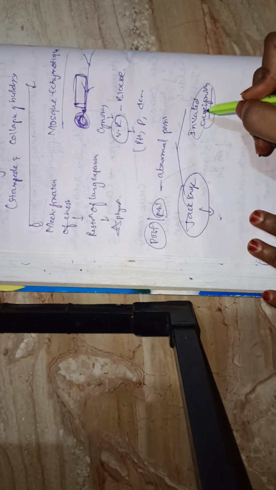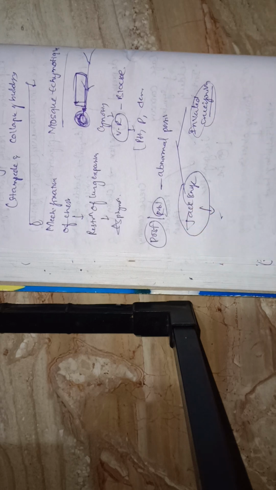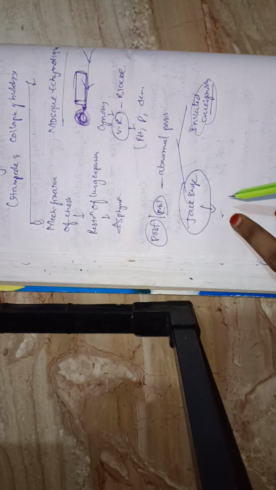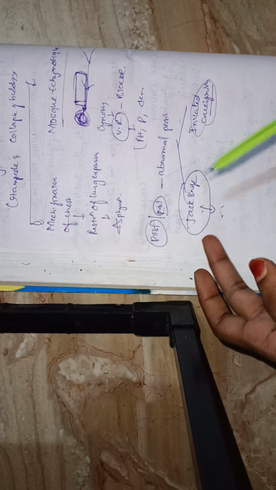Both are the same. Lungs can be compressed by other organs. This is postural or positional asphyxia. So, traumatic asphyxia, positional asphyxia.